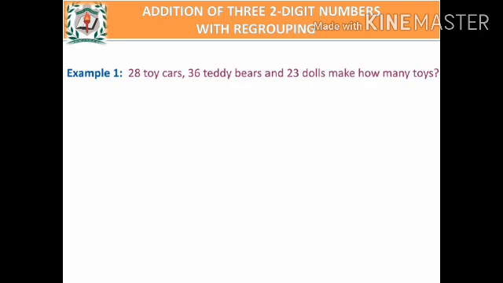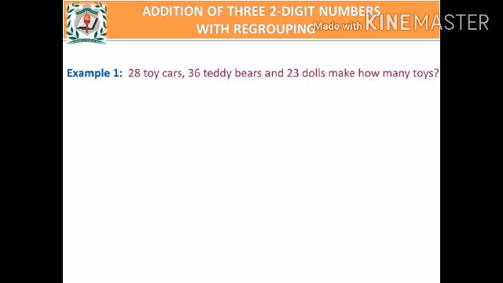Okay children, now we will see about addition of 3 two-digit numbers with regrouping. Look at the example here. 28 toy cars, 36 teddy bears and 23 dolls make how many toys? So, in this problem, we have all the numbers in 2 digits.